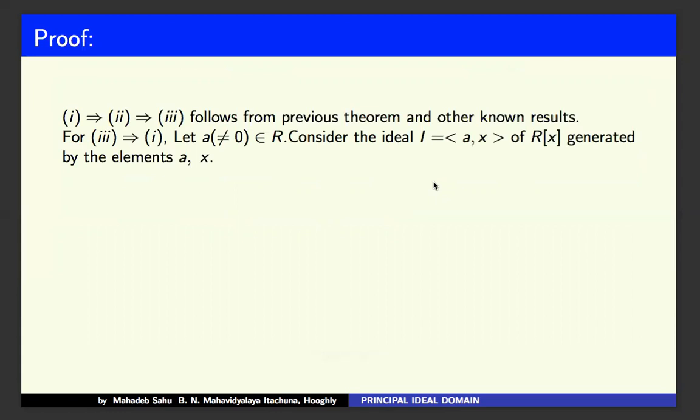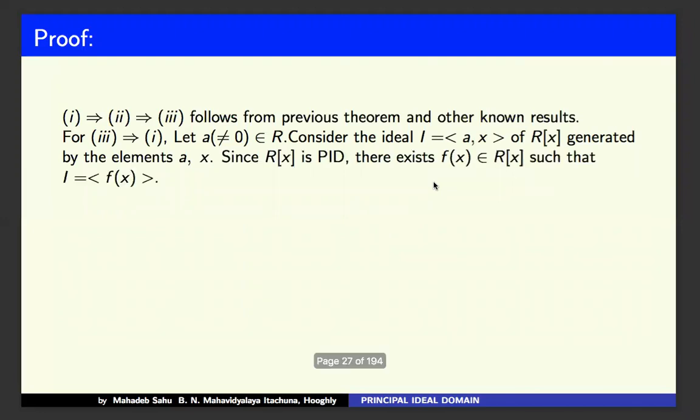let A belong to R, which is non-zero, and consider the ideal I generated by A and X of Rx. Since Rx is a PID, because our hypothesis is condition 3, there exists fx belonging to Rx such that I equals the ideal generated by fx.